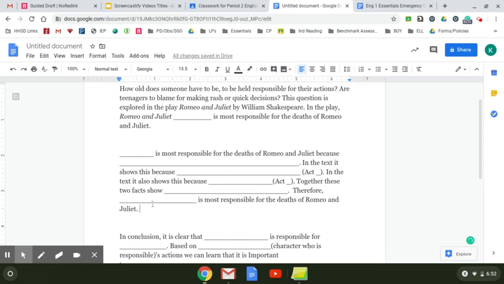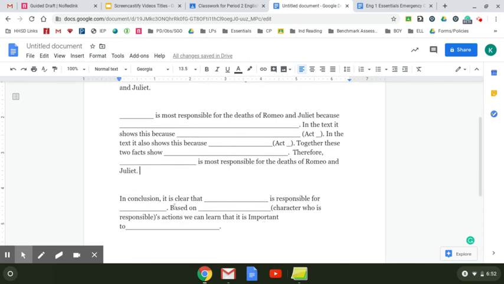Notice how I'm reading everything out loud and I'm talking to myself about any capital I see and any name I see. In conclusion, it is clear that blank is responsible for blah, blah, blah. Based on blank's actions, we can learn that it is important.